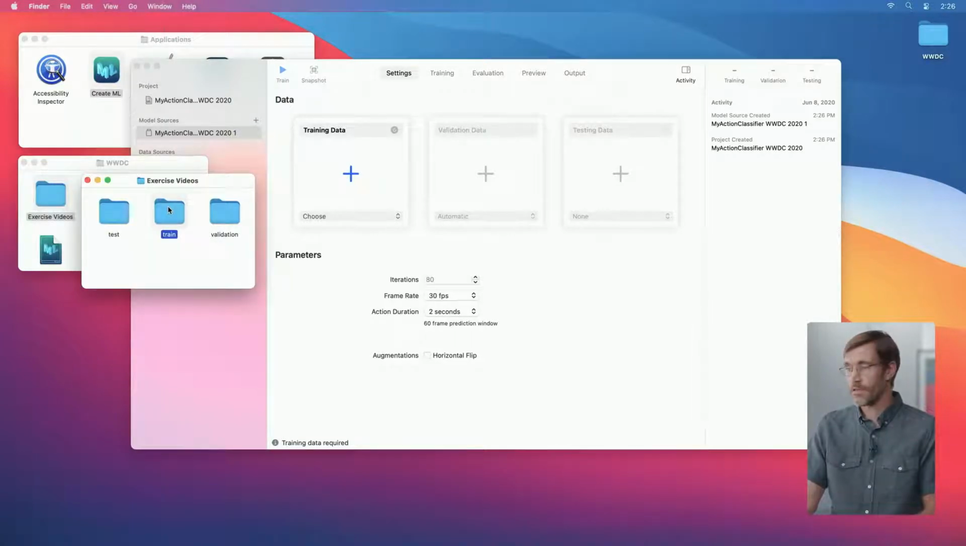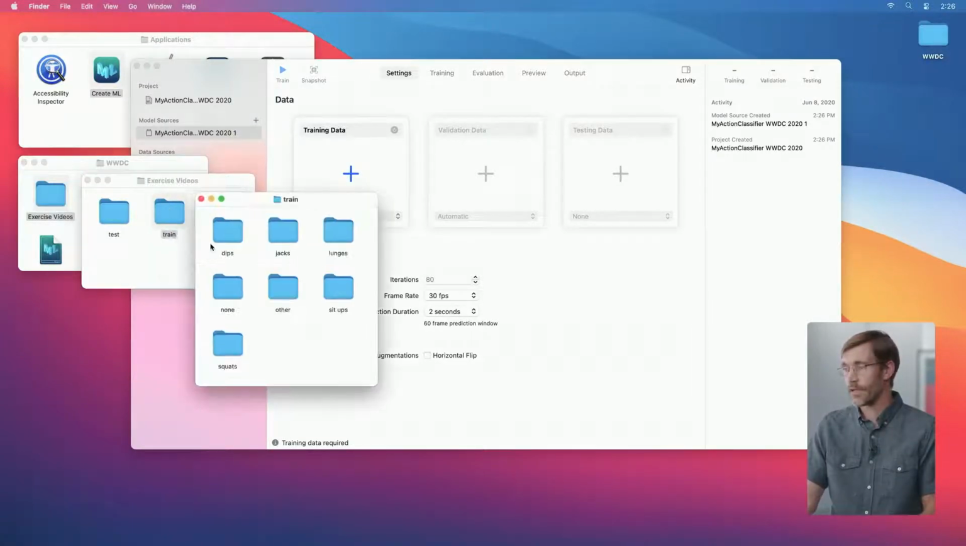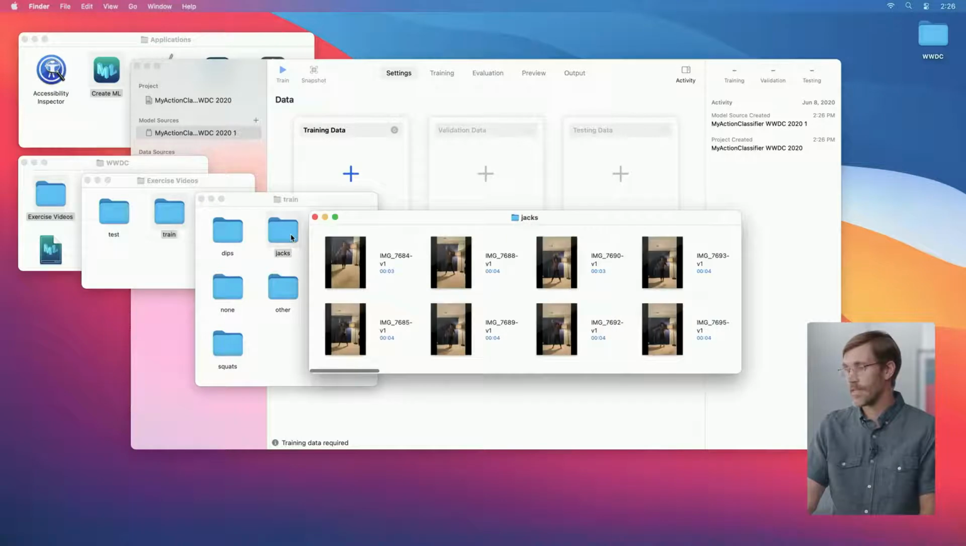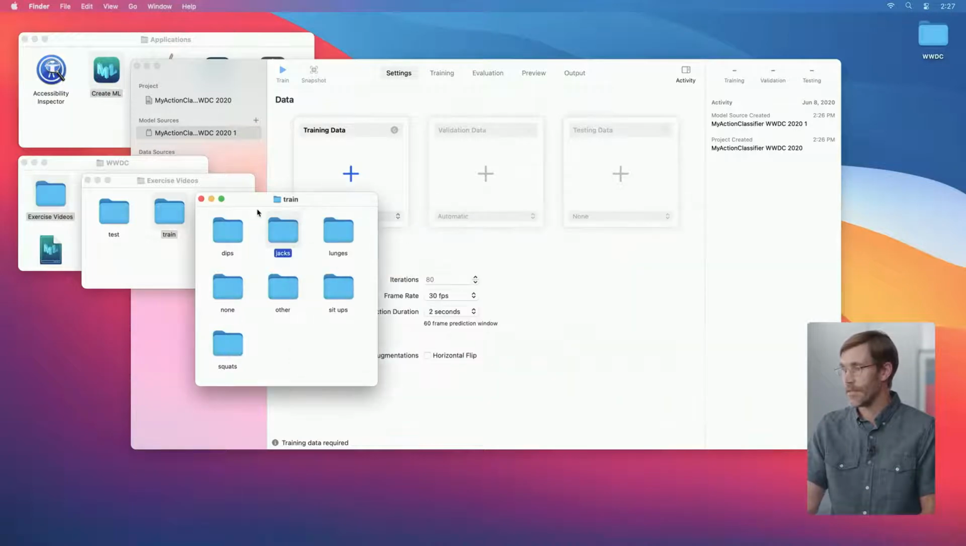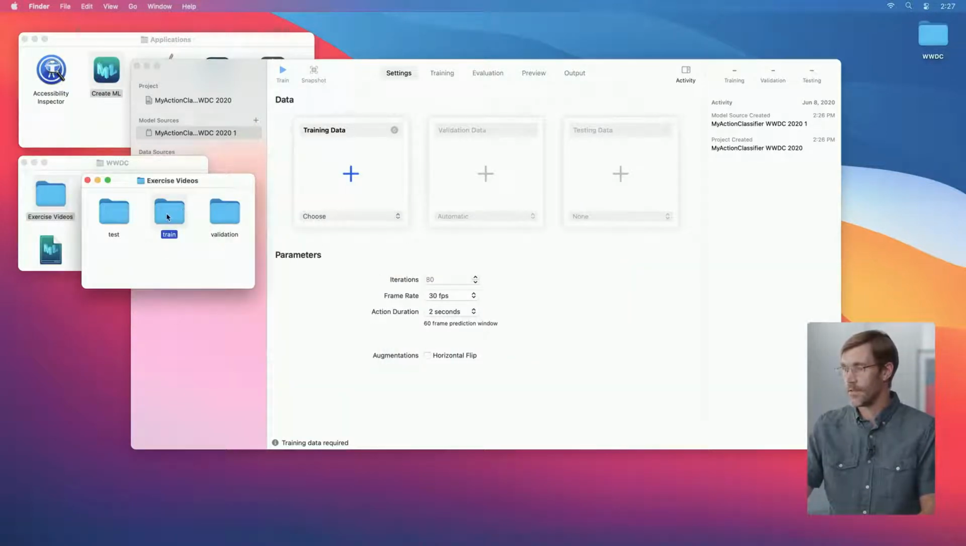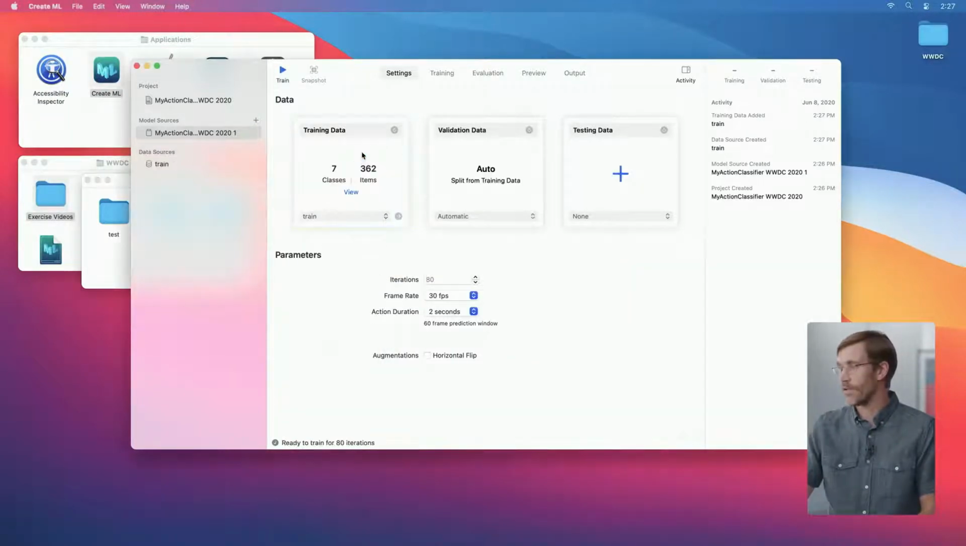I've collected all the videos in a train folder, which has subfolders named for each of the actions we want to train. Let's have a look in the jacks folder. It contains all of the videos of jumping jacks. Let's drag that train folder into the training data well.